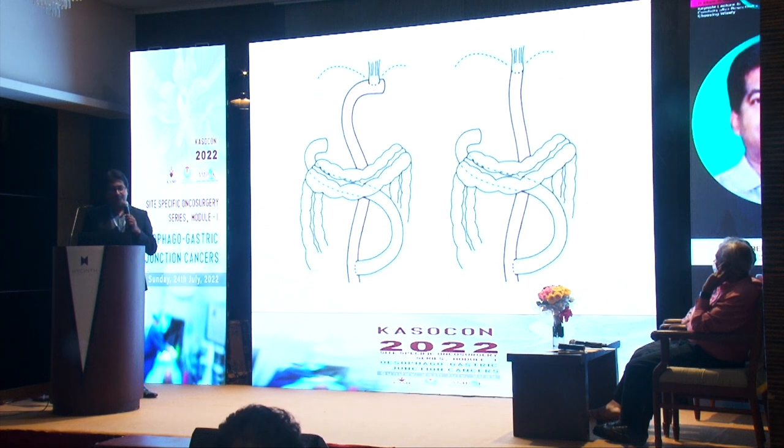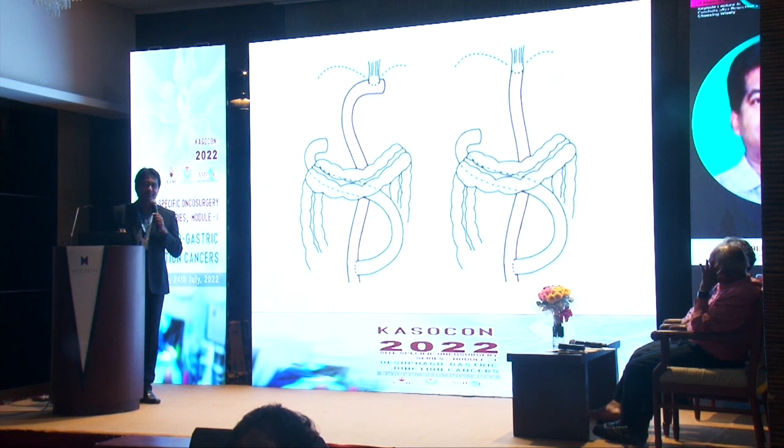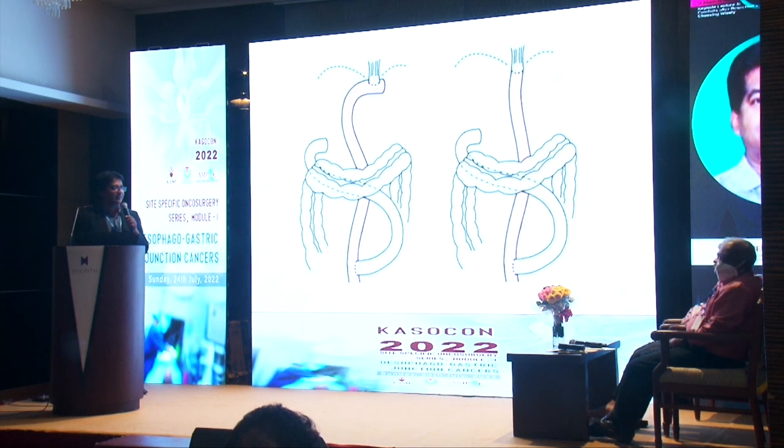And different procedures are there in the type 2, and one has to decide on table, or probably a rough decision can be made by endoscopy, CT scan and all. But on table, sometimes we'll have to make some decisions in type 2. Other type 1 and type 3, we have no confusions at all.